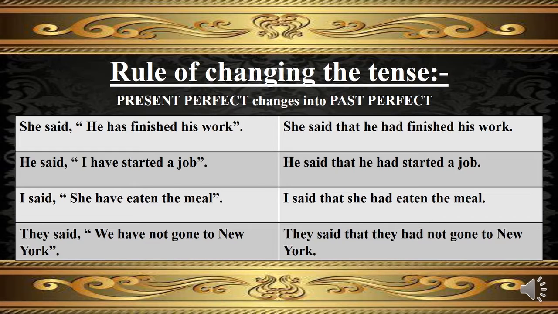And the third example of direct narration as I said she has eaten the meal in present perfect will change into past perfect tense of indirect narration as I said that she had eaten the meal. In the fourth example, they have not gone will change into had not gone.